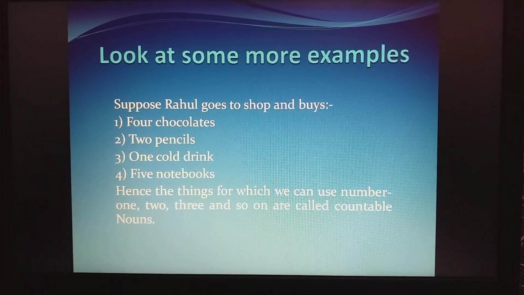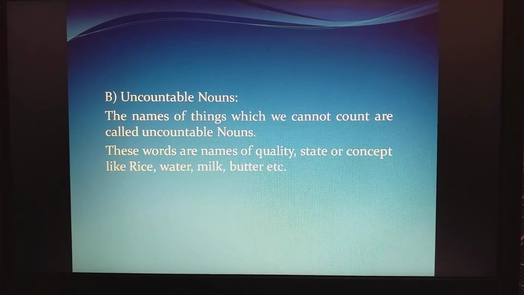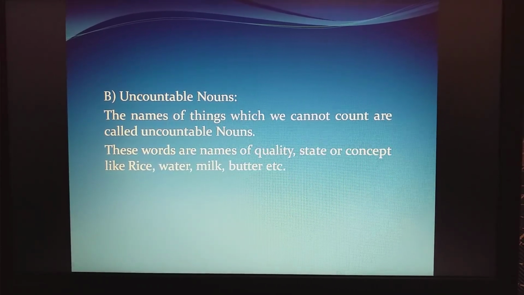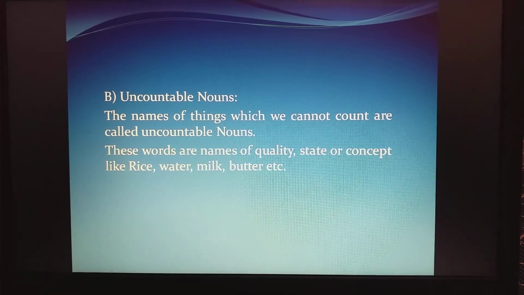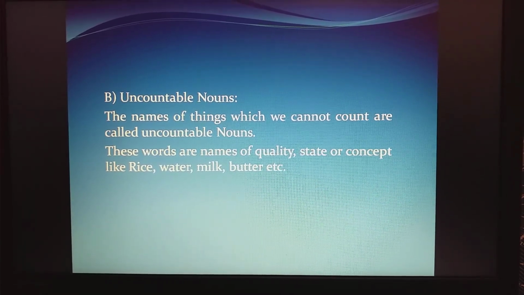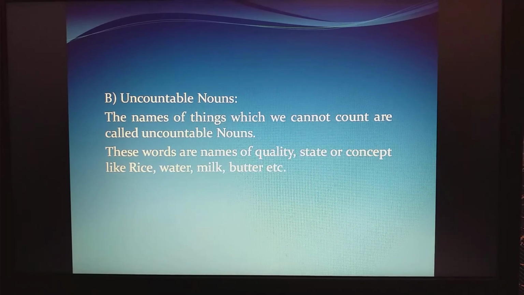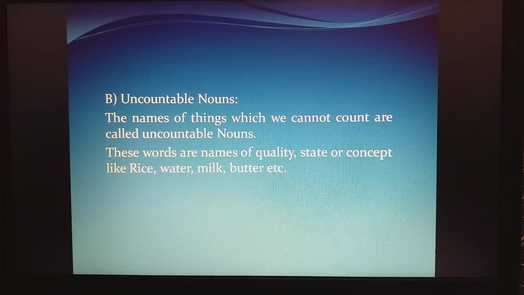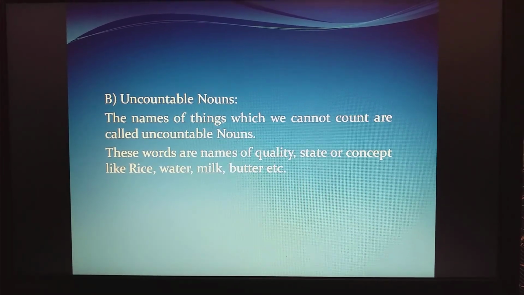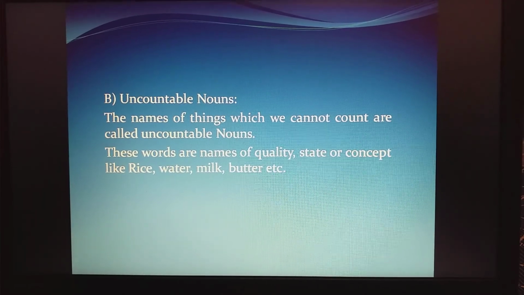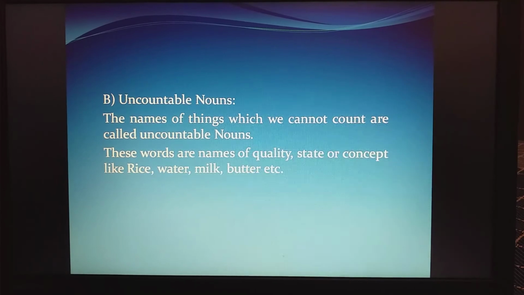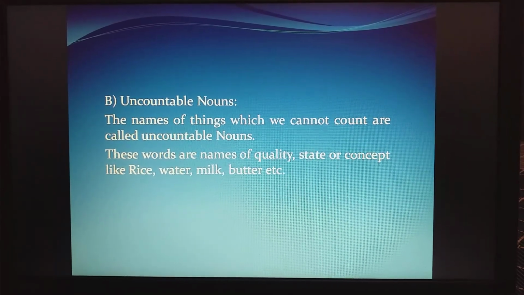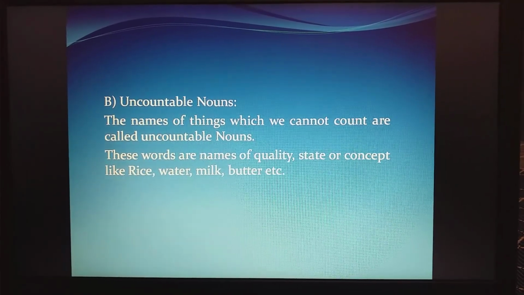So it's clear what a countable noun is? Yes. Now look here, what is uncountable? Uncountable means which we are not able to count. Now, please tell me, can you count milk? 1 milk is there, 2 milk is there? No, we cannot count milk. So what is it? It is an uncountable noun. Can you count butter? Can you ask your mother, Mama, please give me 1 butter, 2 butter? No. So we can't count butter.